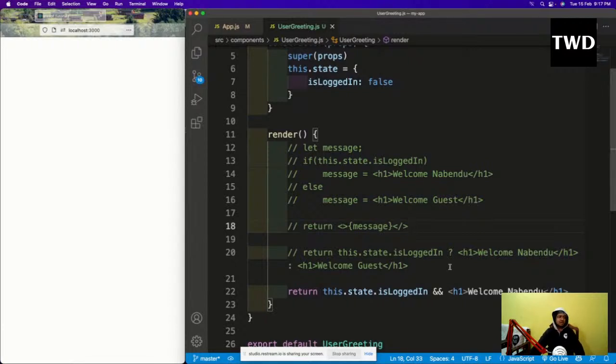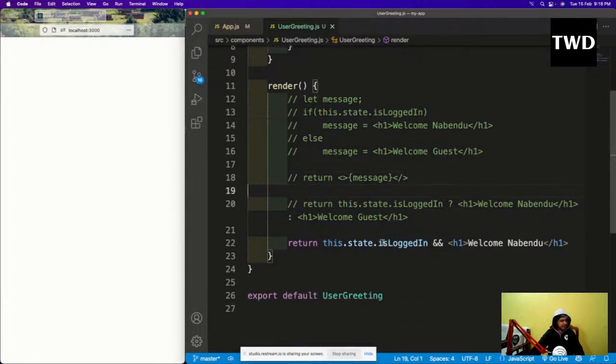See, the and operator compares the left operand and the right operand. It works in a different way. Suppose this part is true, then only it will go to the right hand side. Internally it works like this. If this part is false, it will not go to the right hand side, meaning it will not show the right hand side. And if it is true, then only it will show the right hand side.